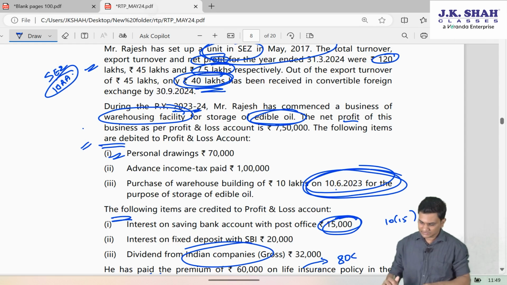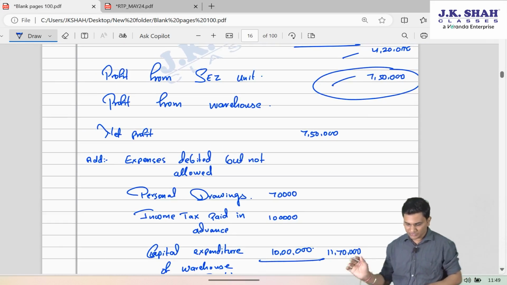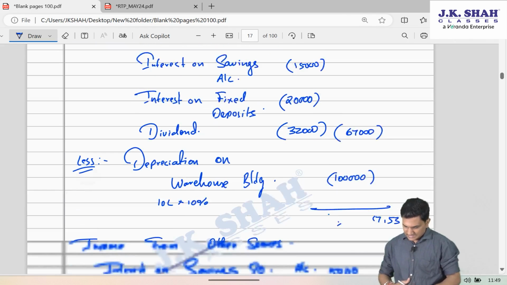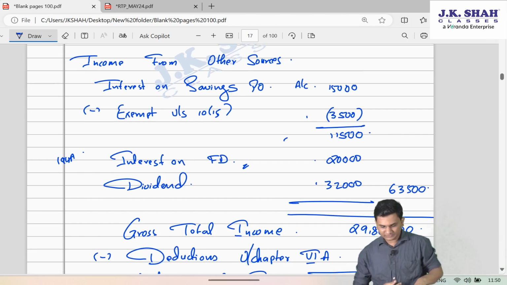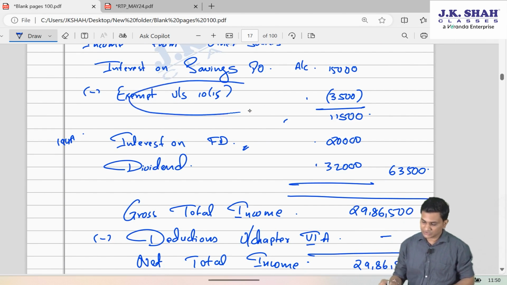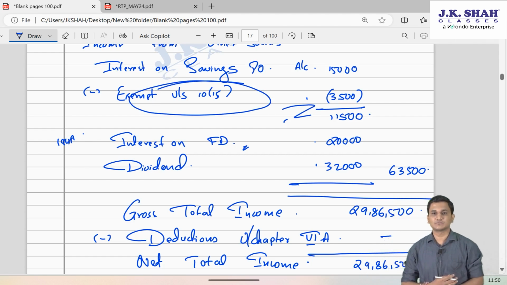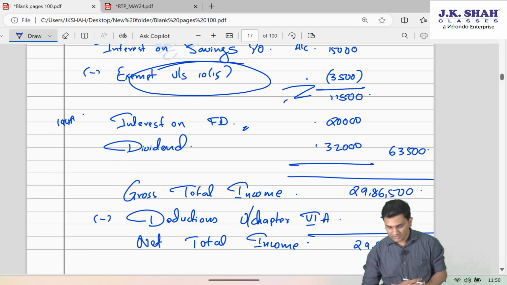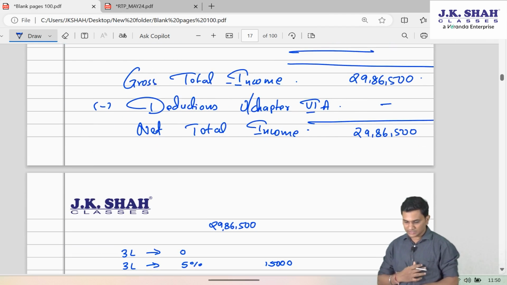Next, friends, once again let us glance through the question. Here there was one deduction pending, 10AA, we took under optional regime. PGBP income, no change. Income from other sources, interest from saving account, no change. And yes friends, first of all I hope you observed section 10 clause 15 was still taken under default regime. Yes, because section 10 clause 15 exemption is allowed even under default tax regime. So anyways, that is okay. Interest on FD, dividend, fine. So gross total income is done.